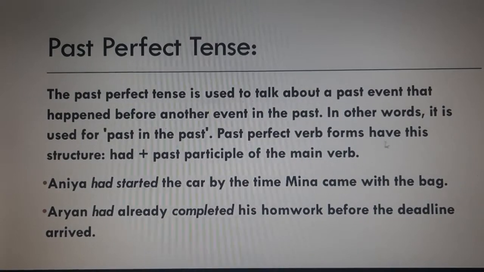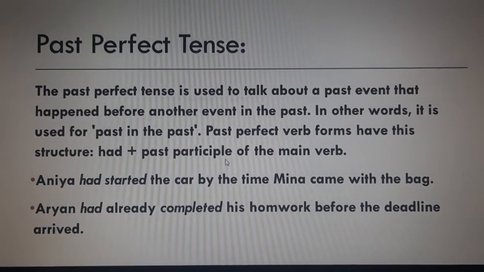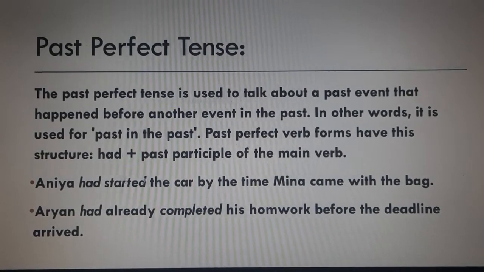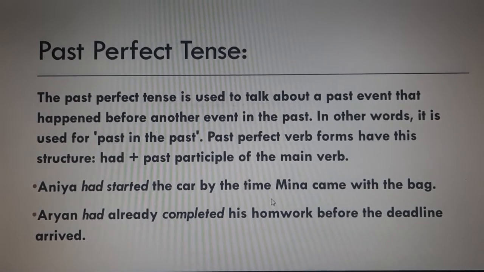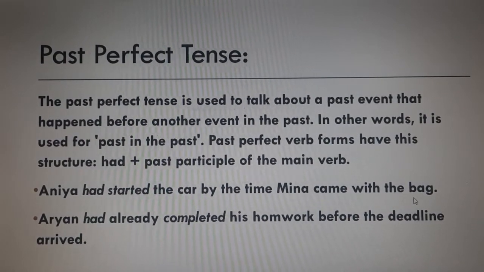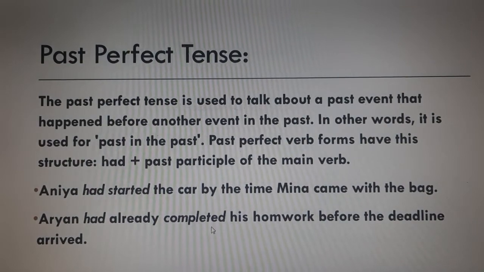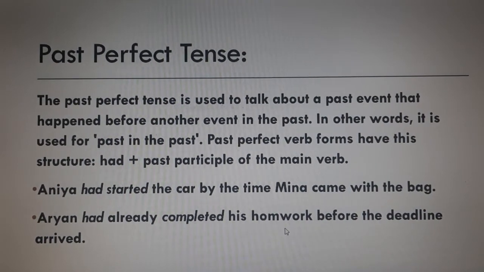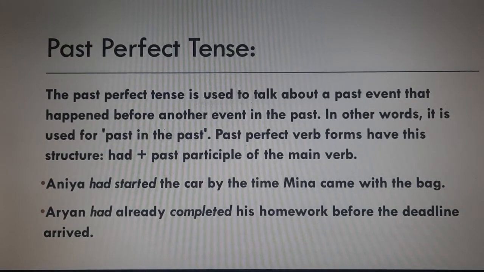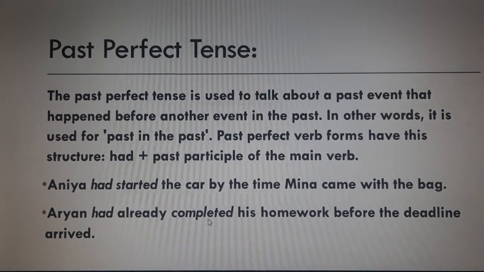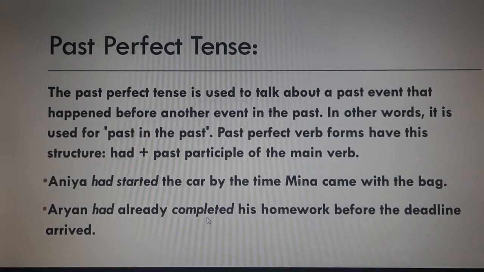Past perfect verb forms have this structure: had plus past participle of the main verb. For example, Anya had started the car by the time Meena came with the bag. Next example, Aryan had already completed his homework before the deadline arrived. So, Aryan's homework was already completed before the deadline arrived.